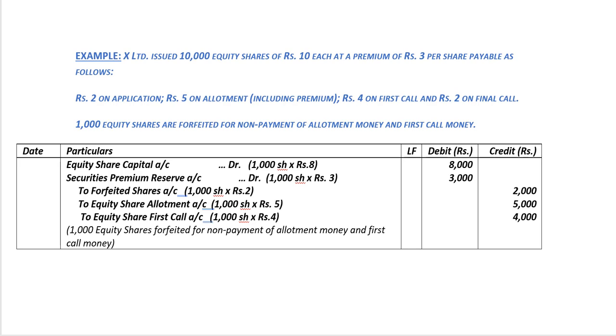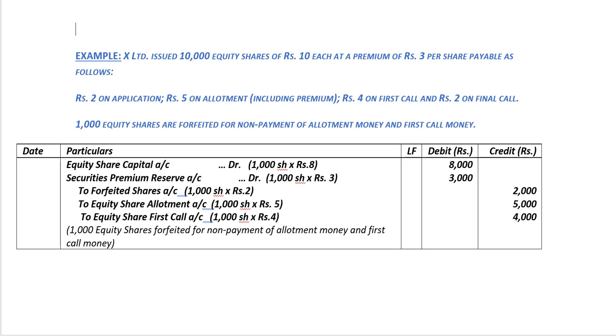Let's understand this case where the premium is not received with the help of an example. X Limited issued 10,000 equity shares of rupees 10 each at a premium of rupees 3 per share, payable as follows: rupees 2 on application, rupees 5 on allotment including the premium, rupees 4 on first call and rupees 2 on final call.